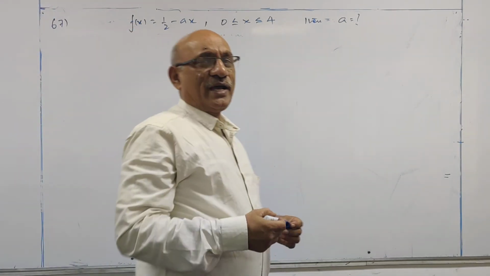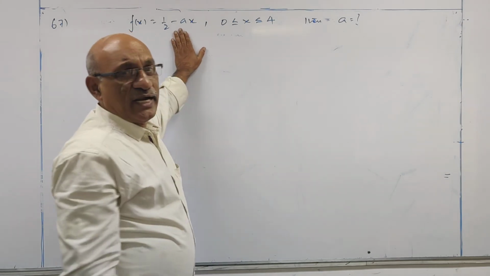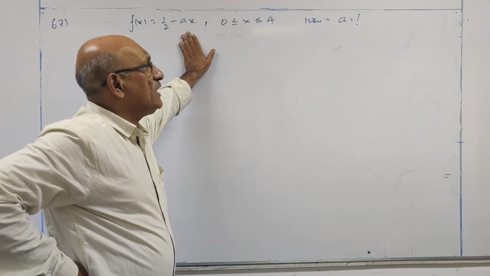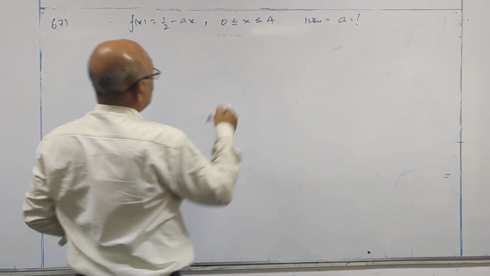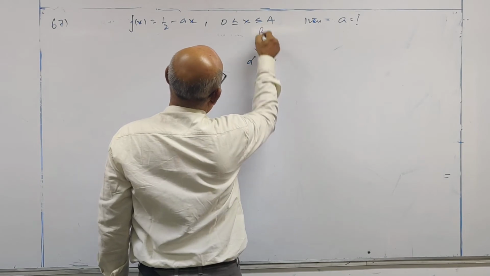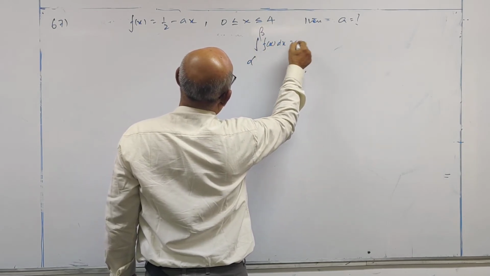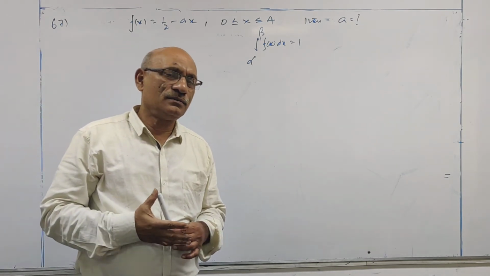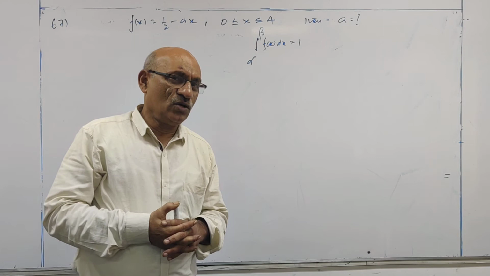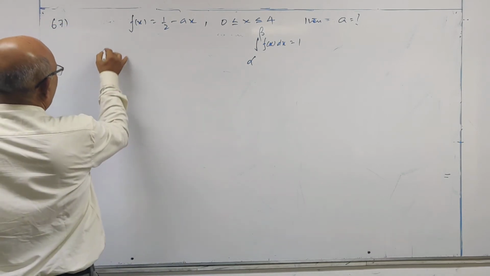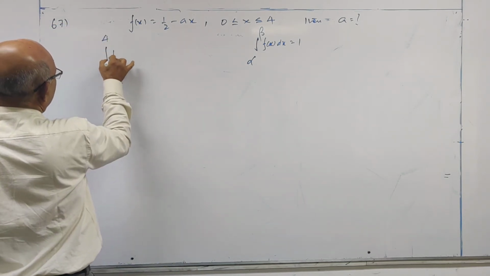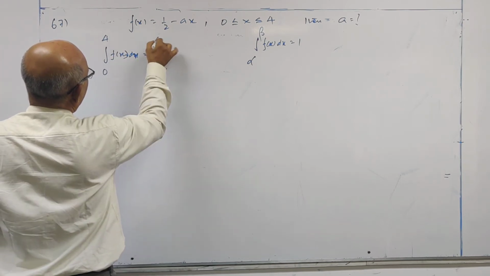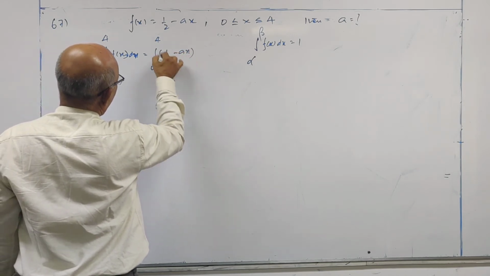Now sir, for a maths background student, integrate the given function between the limits 0 to 4 and equate the result to 1. Because we have integral alpha to beta f of x dx is equal to 1. So this is integral 0 to 4 f of x dx, integral 0 to 4 of 1 by 2 minus ax dx.